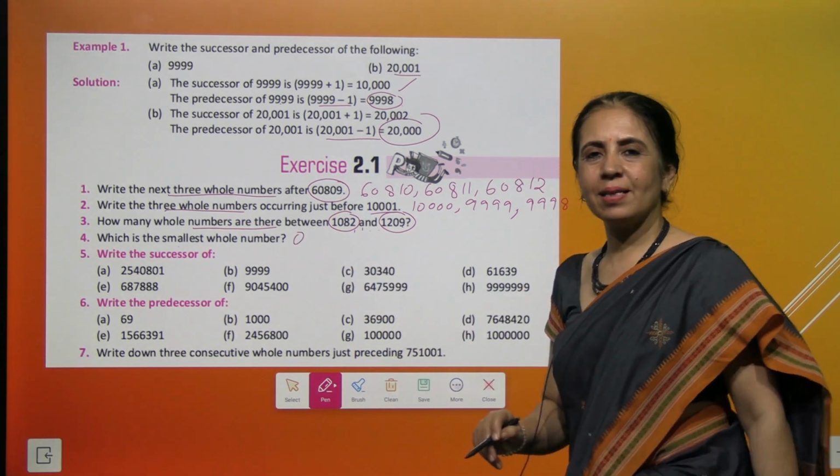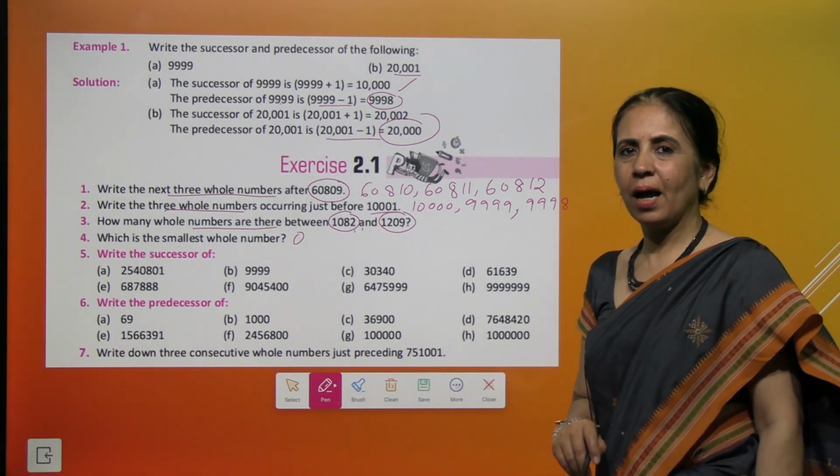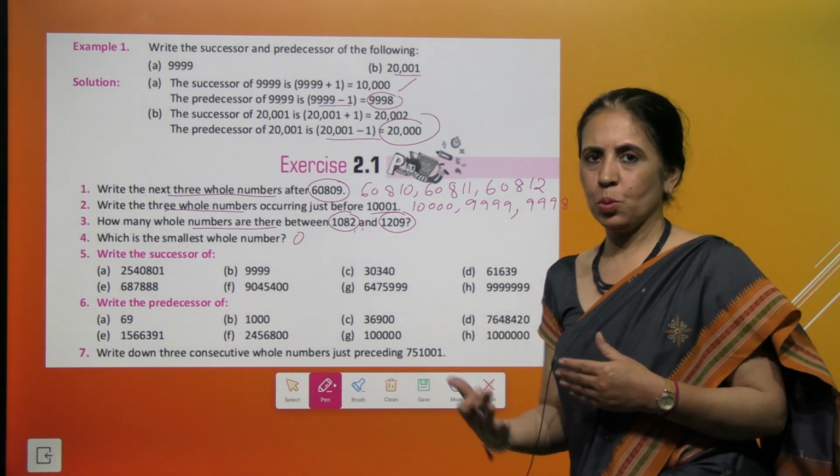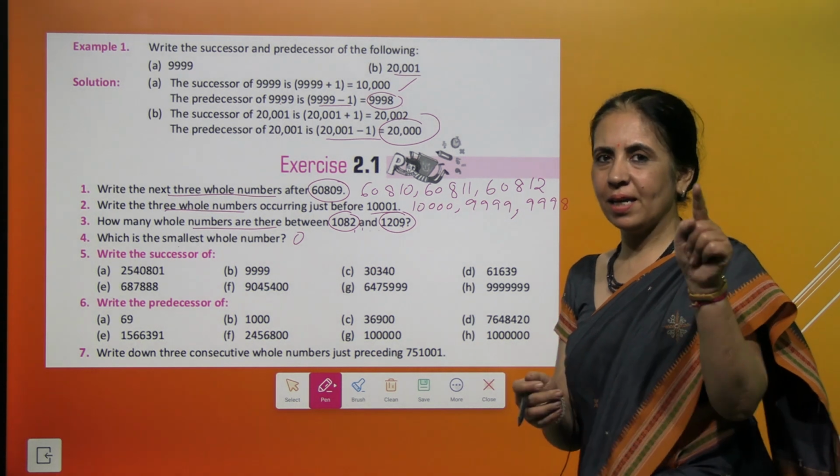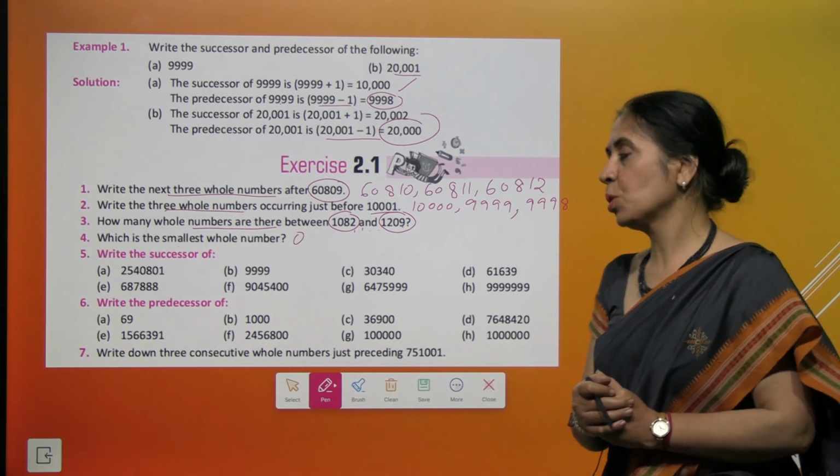Now you have to write the successor. क्या करना है सक्सेसर निकालने के लिए? हर नंबर में +1 करना है. Next question, predecessor. Perfectly said. हर नंबर में -1 करेंगे.